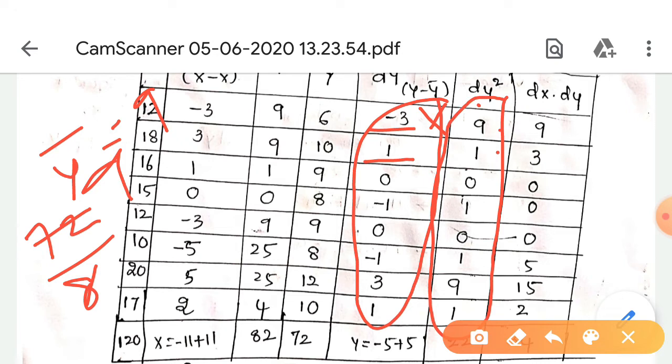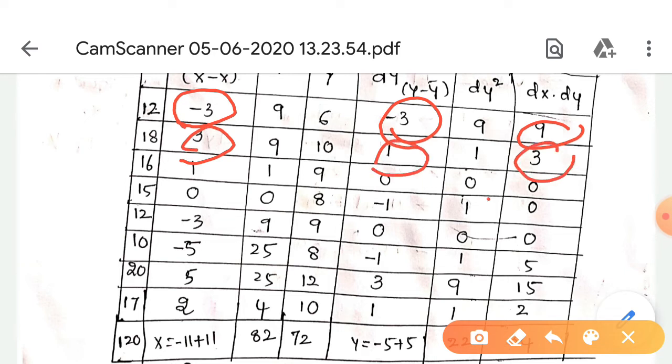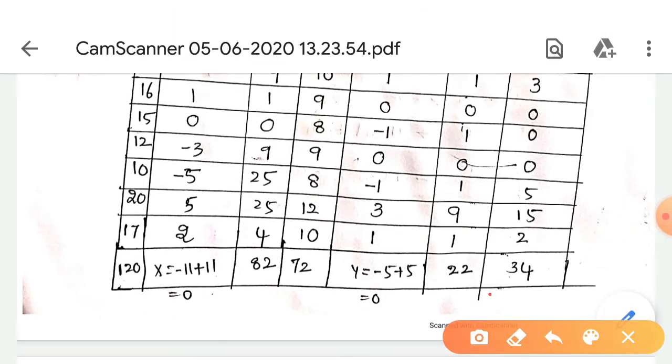Then next we find out the dx into dy. What is the dx value here? Minus 3. And what is the dy value? Minus 3. 3 3s are 9. The dx dy value is 9. Okay, dx value 3 and dy value is 1. 3 ones are 3. We do the same for all. So finally we get 34. The sum of dx dy value is 34.